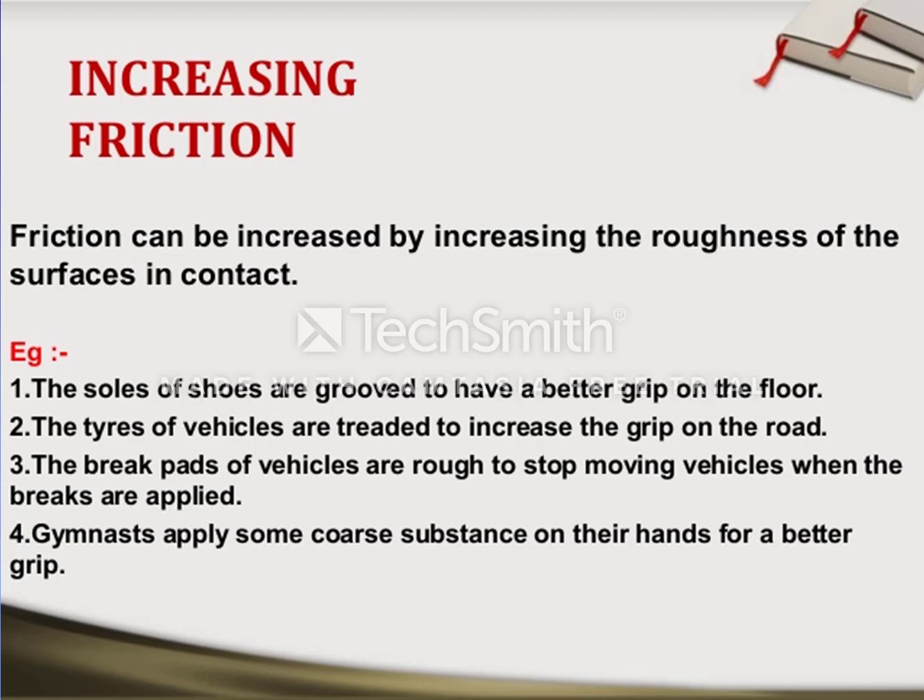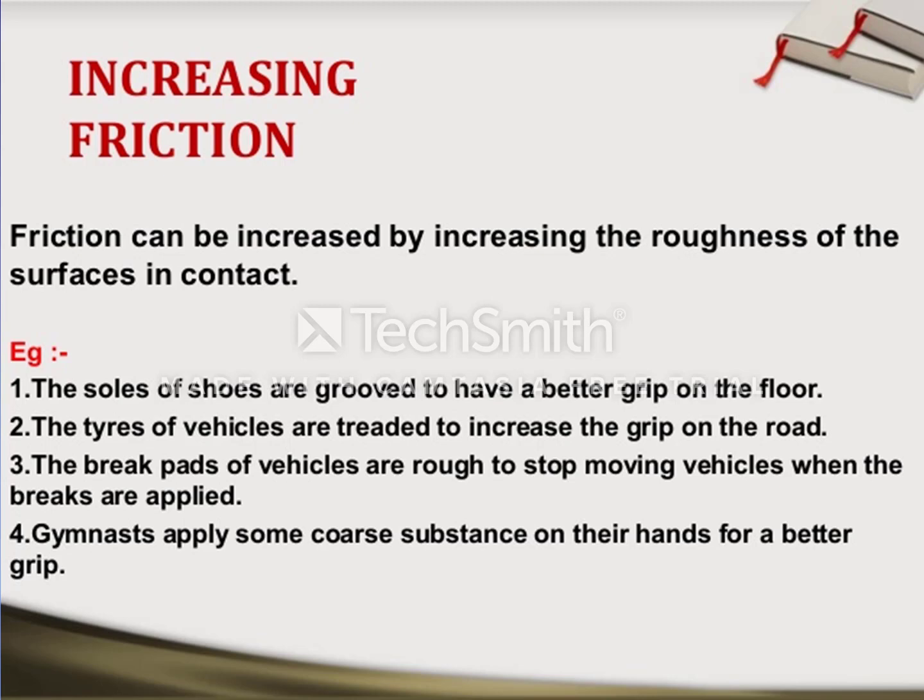For example, number 1, soles of the shoes are grooved to have a better grip on the floor. The tires of the vehicles are threaded to increase the grip on the road. The brake pads of the vehicles are rough to stop moving vehicles when the brakes are applied.